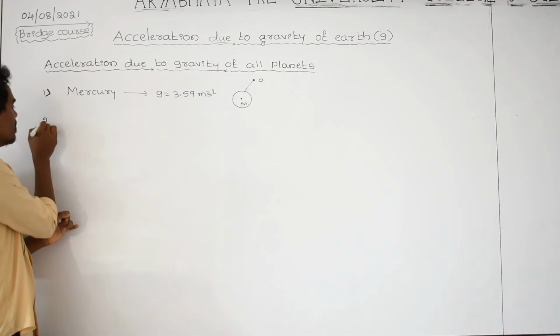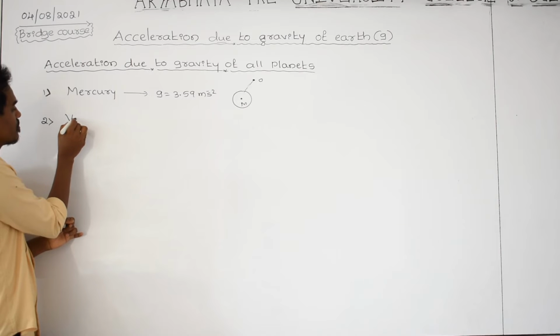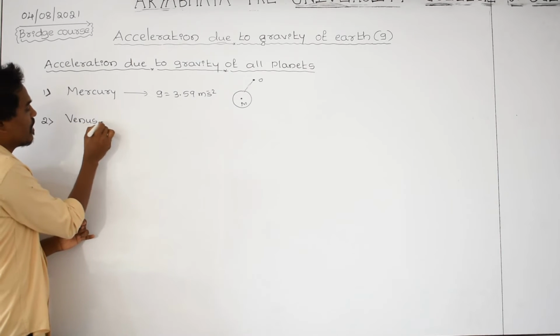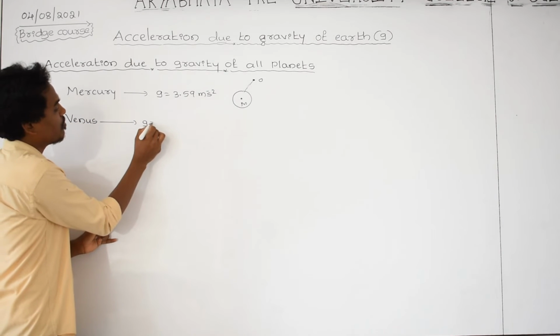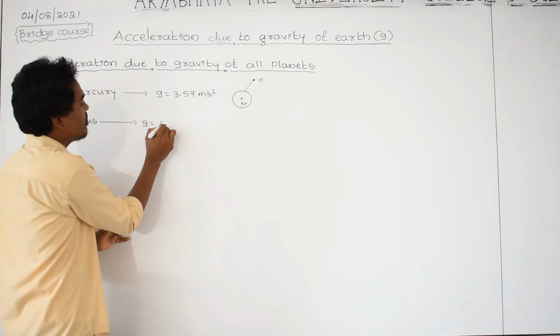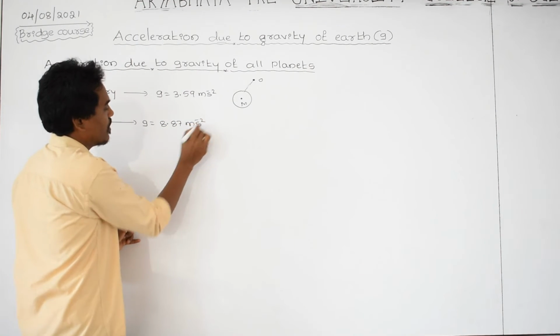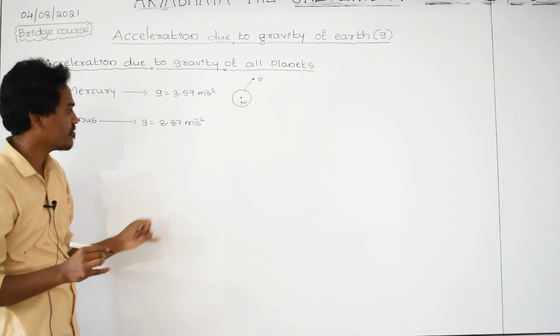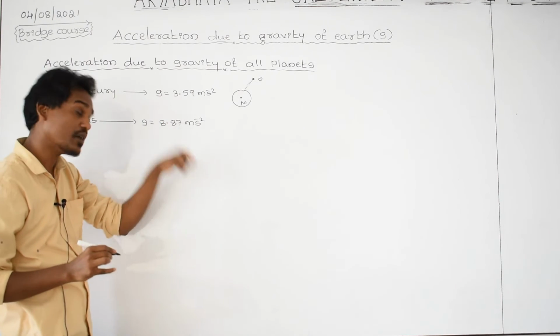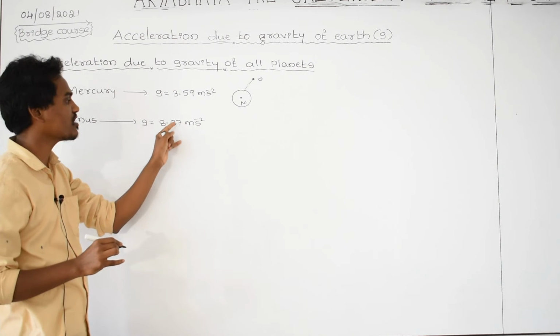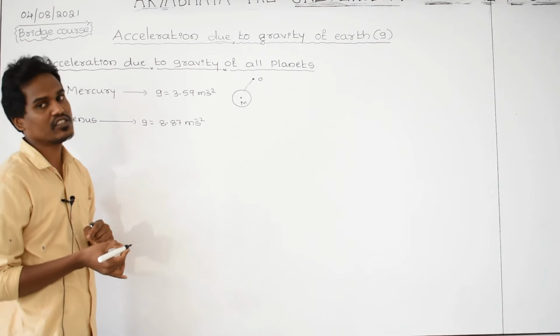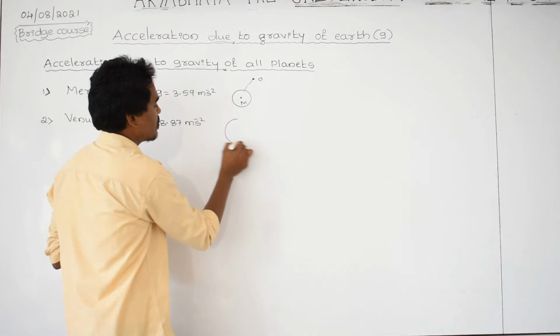And go to the second one, that is Venus. For Venus, the G value is equal to 8.87 meter per second square. The acceleration due to gravity for Venus is more as compared with Mercury, because its mass is more and gravity is more. Therefore, this is Venus.